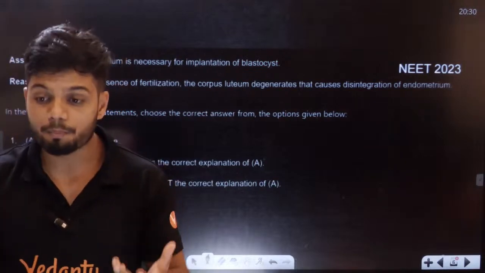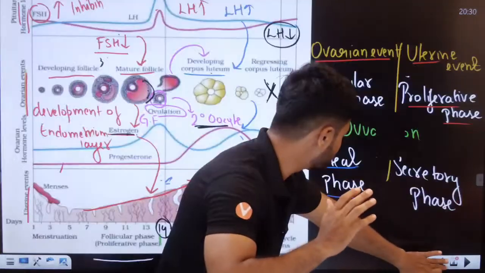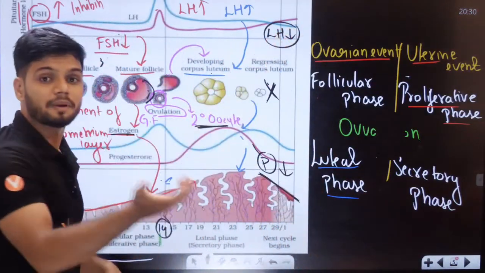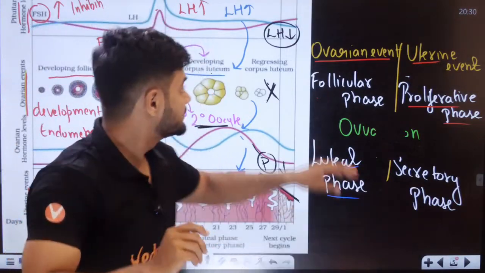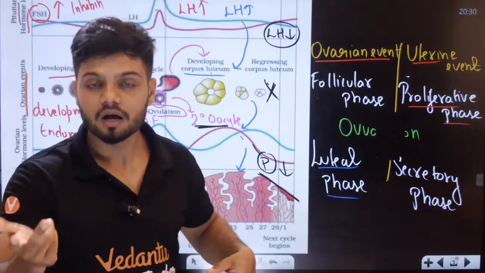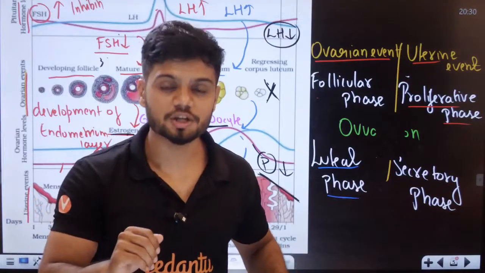Why is there no menstruation with pregnancy? Because during pregnancy, the LH level is never coming down. Apart from that, the placenta will produce something called HCG.